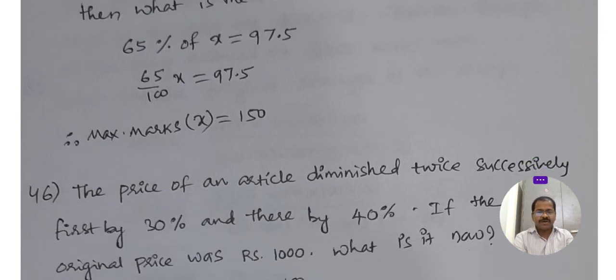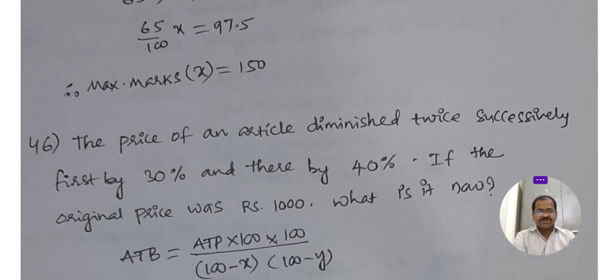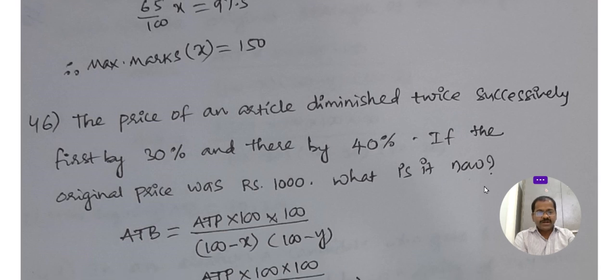The price of an article decreased twice successively by 30% and 40%. First that article price decreased 30%, next decreased 40%. If the original price was 1000 rupees, what is it now?